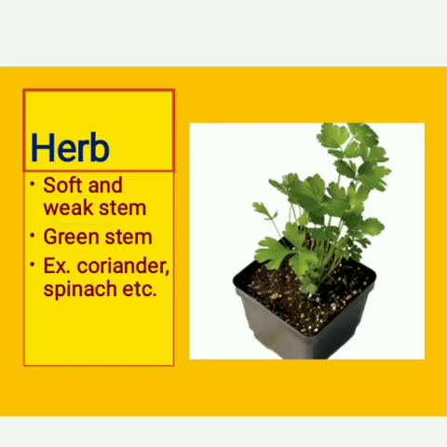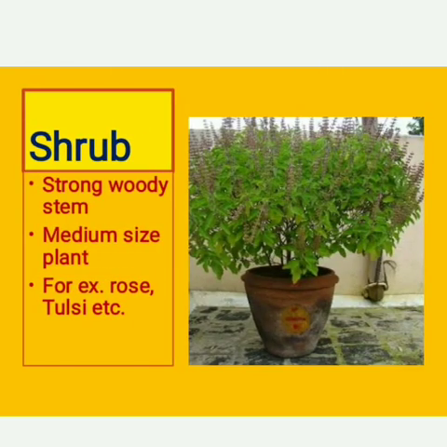Clear? And the next one is shrub. Shrub is a strong woody plant. Its stem is strong and woody and it is a medium sized plant. Its stem is brown in color and examples of shrub are tulsi and rose.